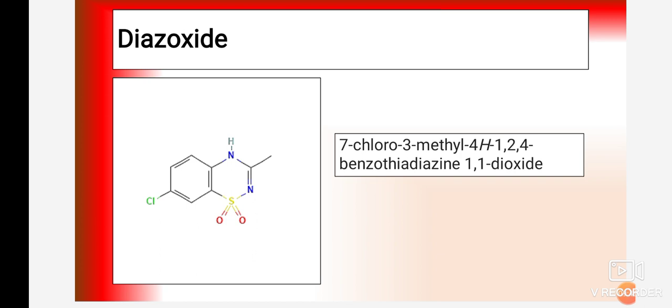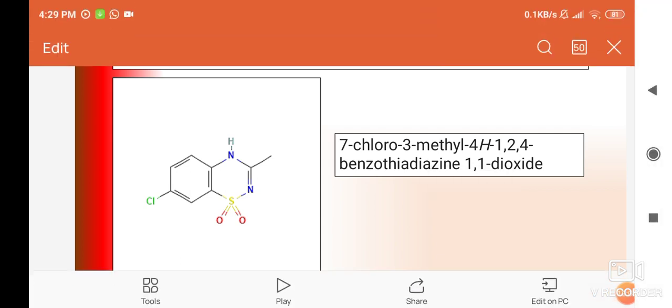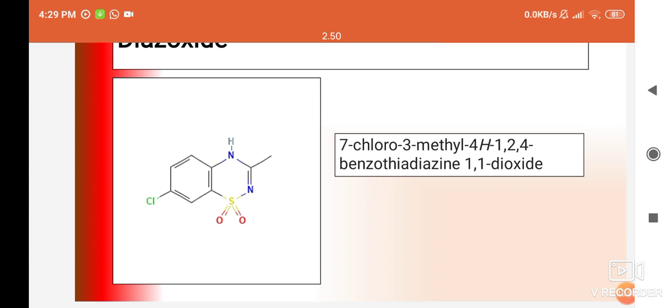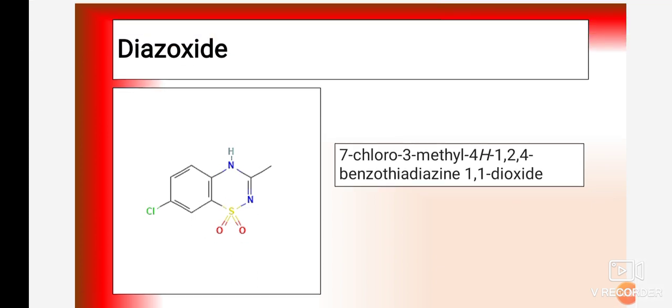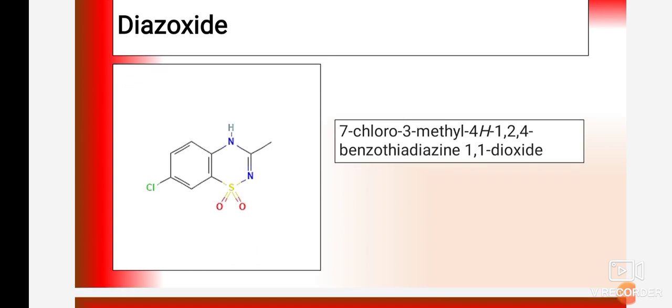Okay, so the structure is very simple. The question may be asked like, draw the structure of an antihypertensive drug that contains the benzothiadiazine structure, a benzothiazide containing drug. It is a bicyclic ring containing a benzene ring as well as one more ring which contains sulfur and two nitrogens. So 1,2,4-benzothia, then two nitrogens, so diazine, presence of two oxygens at the first position, that is 1,1-dioxide. And there is a substitution of the electron withdrawing group chlorine at the 7 position, so it is 7-chloro.